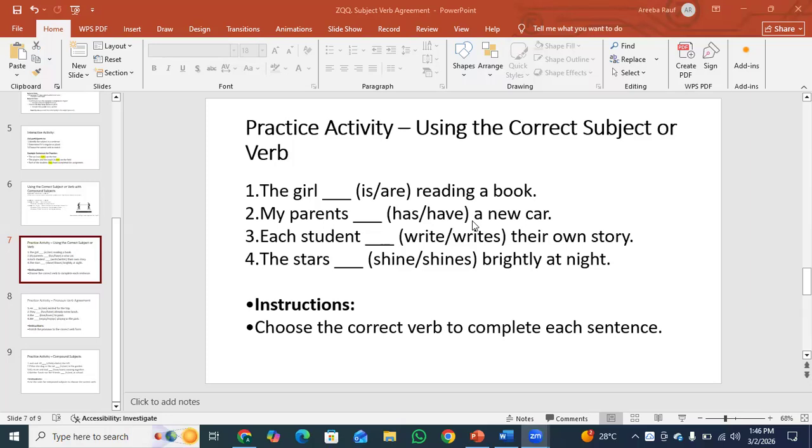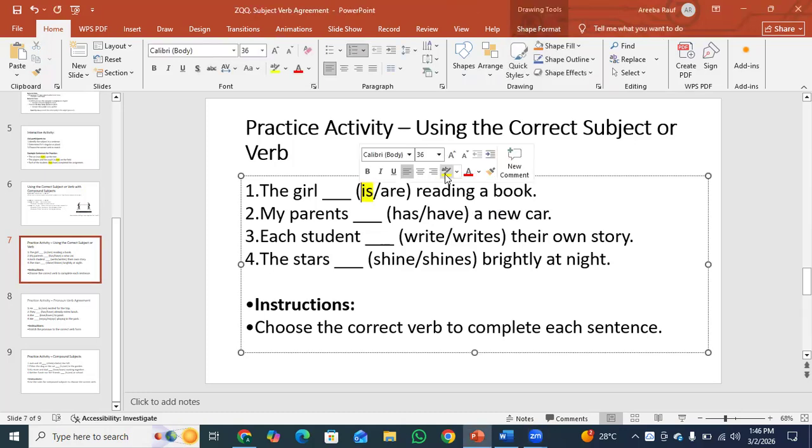Okay, guys, we have another fun activity using the correct subject or verb. The girl dash reading a book. Yes, the girl is reading a book, because girl is a singular subject. So the singular verb is used.